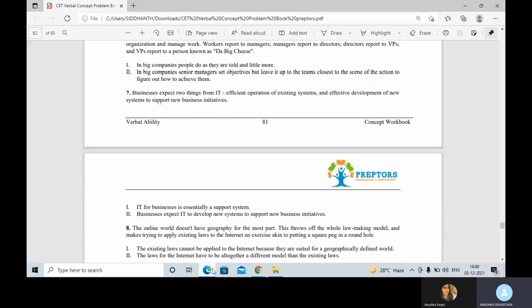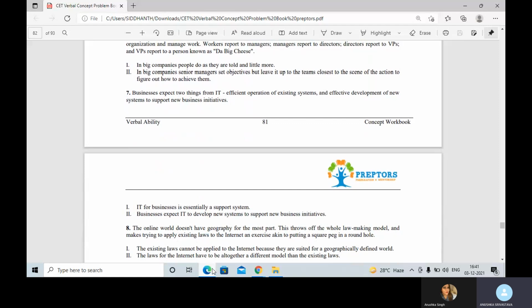Businesses expect two things from IT: efficient operation of existing systems, and effective development of new systems to support new business initiatives. IT for business is essentially a support system, which is incorrect. Incorrect? No, it is correct. IT for business is essentially a support system. Obviously, if it is doing efficient operation and effective development of new systems, then definitely IT becomes a support system.